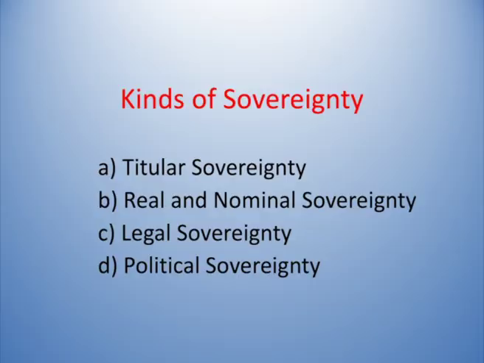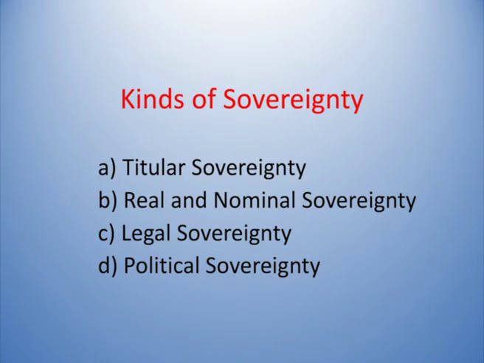So, they have the titles as sovereigns. So, they are called as the titular heads, the titular sovereignty. That means sovereignty is by virtue of their title. That is called as titular sovereignty. In the titular sovereignty, we have Bhutan, the king of Bhutan is also sovereign. By title, he got the power. So, titular sovereignty means the sovereignty by title.